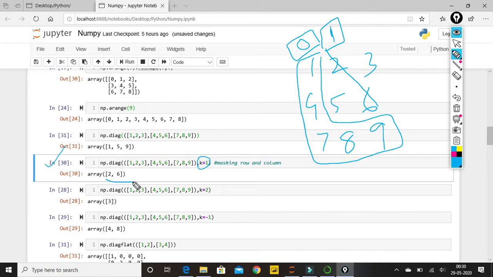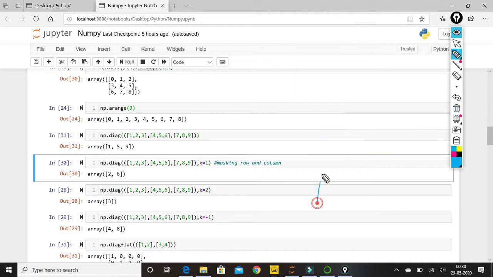So it is masking my 0th index data, and it is starting from my first index, that is k equal to 1, and it is doing a diagonal output. Okay, similarly k equal to 2, it will mask this also, and it will only give me 3. So this is what my output is.